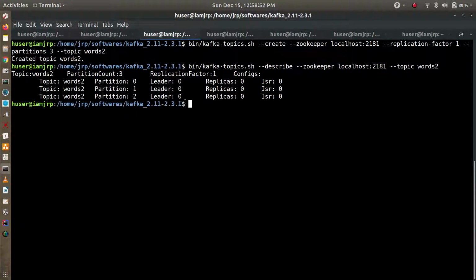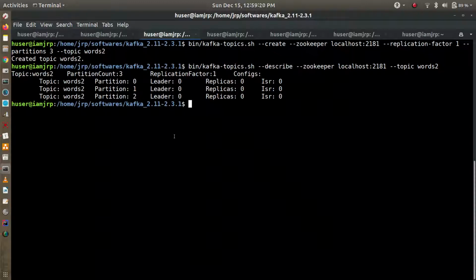So now the structure is that there is only one broker. Inside that broker there is a topic called words 2. Inside that topic there are 3 partitions 0, 1, 2 without any replication, any leader replica or follower replica. So the copy present inside the topic is the one in sync, and that is the ISR.